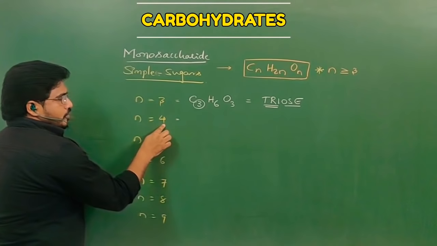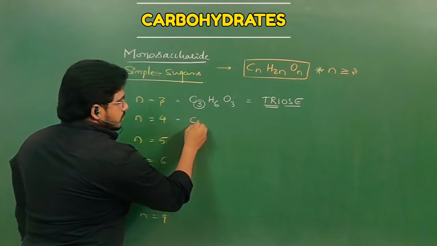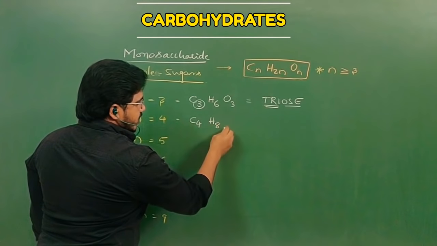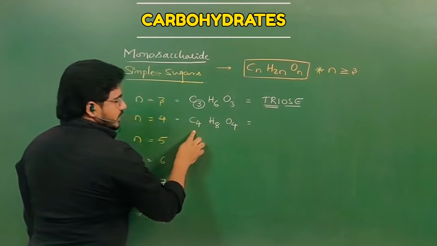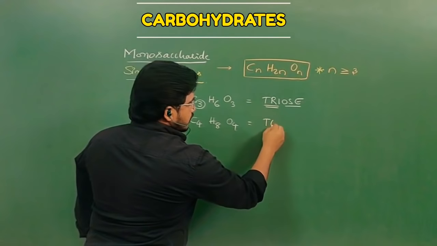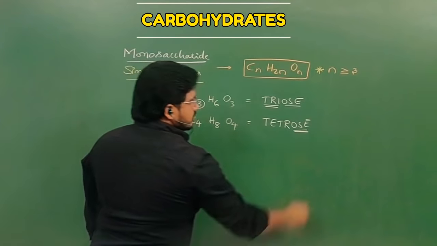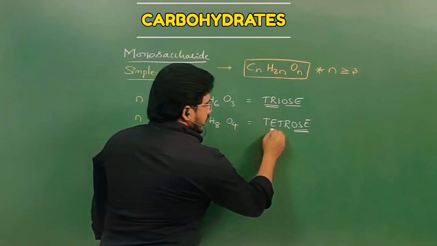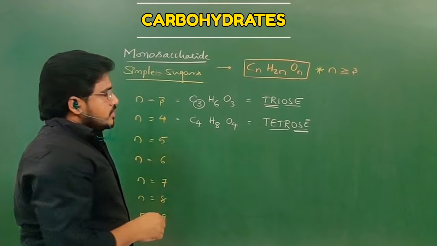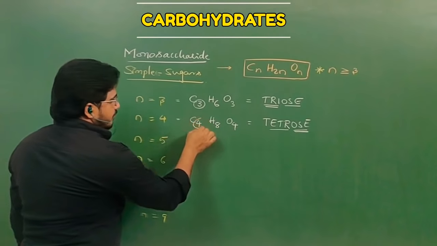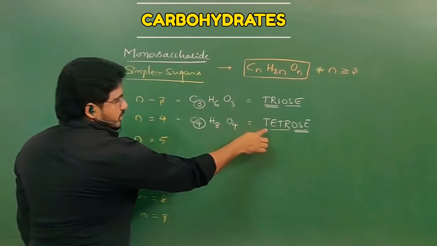If n is equal to 4, then what is the formula? C4H8O4. Then this is tetrose. Ose means sugar, tetra means 4. So a 4-carbon monosaccharide is called tetrose.